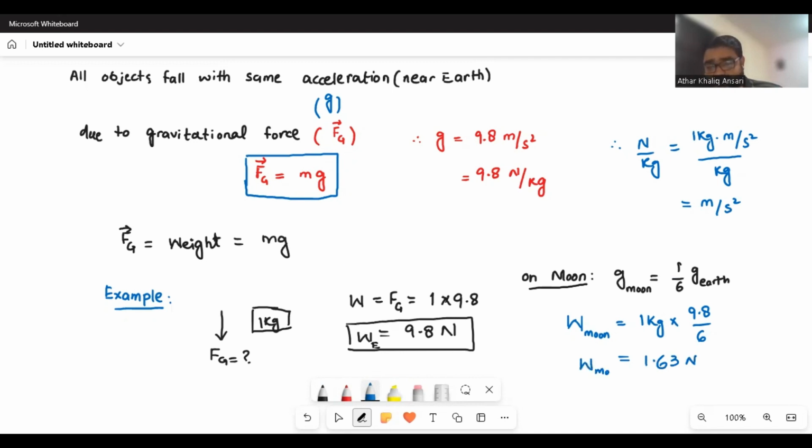And you need to remember one thing, that mass does not change with the location, but weight changes. The force of gravity changes because the gravitational pull changes, or you can say because the gravitational acceleration also changes. So this is the first thing that we need to remember. What is the force of gravity? In a simple scenario, I would like to mention that the force of gravity is actually the weight of the object. How to calculate it? We just need to multiply mass with the gravity at that position. So this was the first thing.